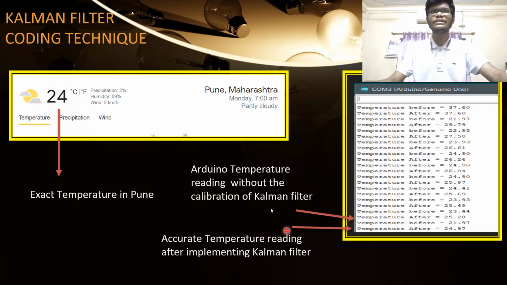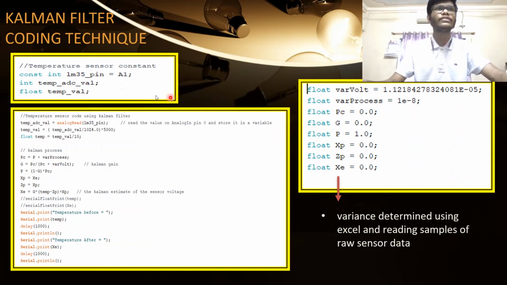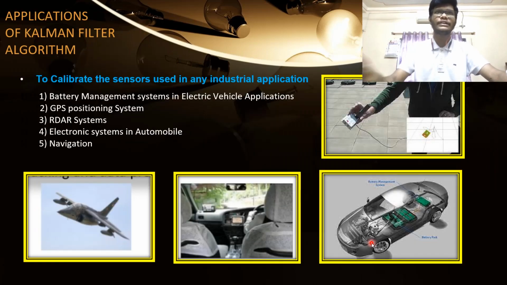So we can see that this Kalman filter code is working perfectly, and the thing is that we have to develop an algorithm in C language, so that those formulas we can make use of in Arduino IDE. So this was a prototype version, and this is the Kalman filter coding technique. These are some input values, and this is the code where the Kalman filter gain and other parameters are calculated. So here we can estimate the variance of the value. This variance depends upon the reading samples of the raw sensor data.